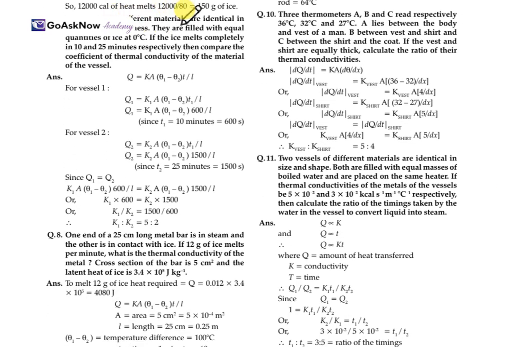One more: two vessels of different materials are identical in size and wall thickness. They are filled with equal quantities of ice at 0 degrees Celsius. The ice melts completely in 10 and 25 minutes respectively. Then compare the coefficient of thermal conductivity of the material of the vessels. So Q = KA(θ1 − θ2)t / L. For Q1 it will be different, for Q2 it will be different, as according to the condition, for vessel 1 and vessel 2. Since Q1 is equal to Q2, put all the equations and here you get the ratio of thermal conductivity K1 : K2 = 5 : 2. So from this formula only we have simplified the ratio of K1 and K2.